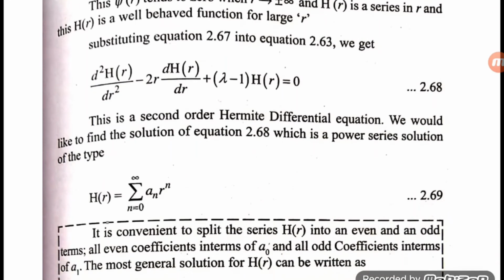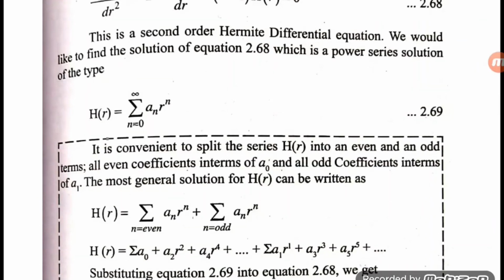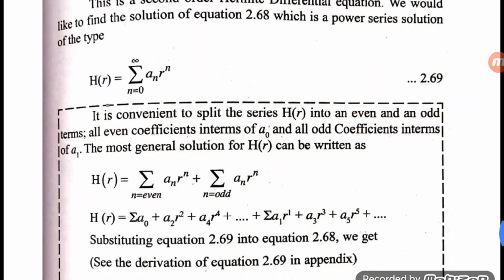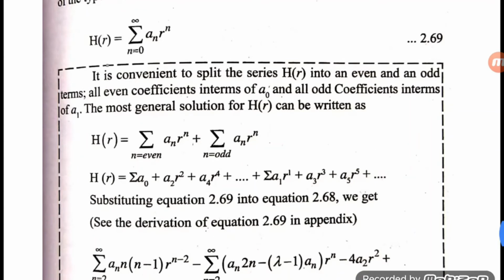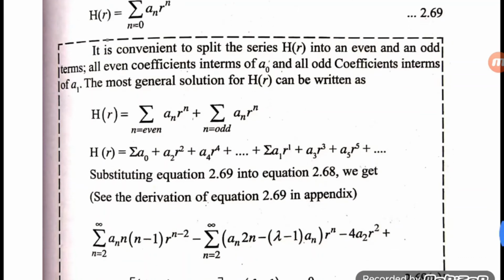So H(r) equals sigma n equals 0 to infinity a n r power n. In this textbook, the Hermite differential equation solutions are given in the dotted box. Please go through this dotted box and you can understand the equation simplifications.